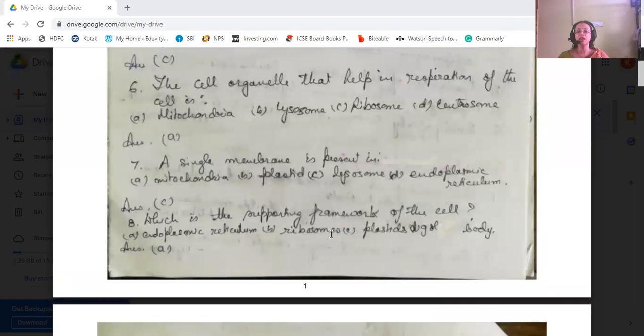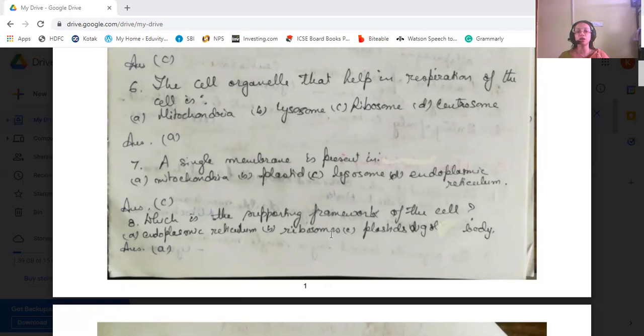Then a single membrane is present in mitochondria, plastid, lysosome, or endoplasmic reticulum. It is the lysosome which has a single membrane. The other three organelles have a double membrane. Then which is the supporting framework of the cell? Endoplasmic reticulum, ribosomes, plastids, or the Golgi bodies?